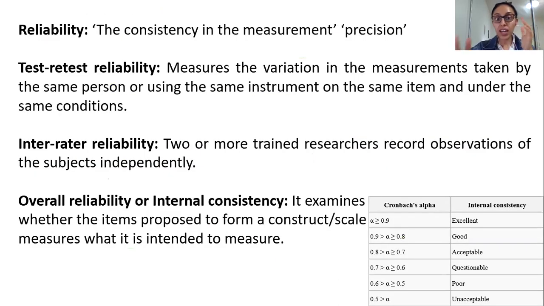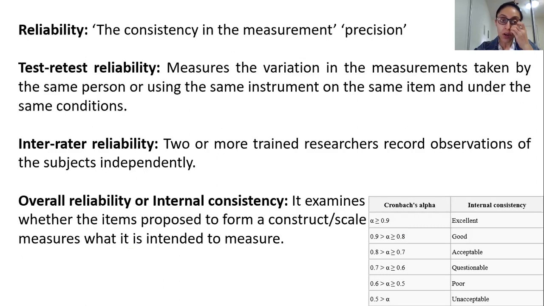Okay, guys, so now reliability. What does reliability mean? It is the consistency in a measurement, or precision. It means that even if you stand on your weighing scale 100 times, if it tells you that you are 50 kg or 60 kg, well, then it's right, as long as it is giving you the same reading 100 times.